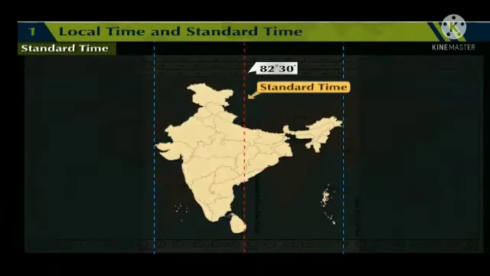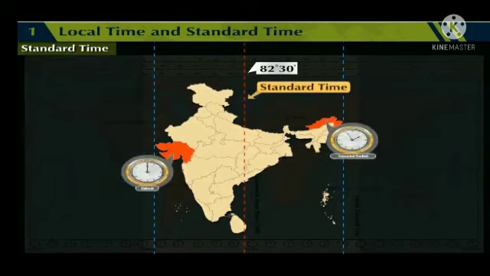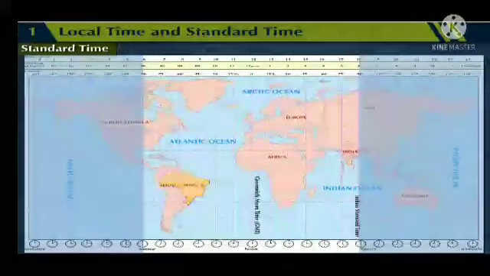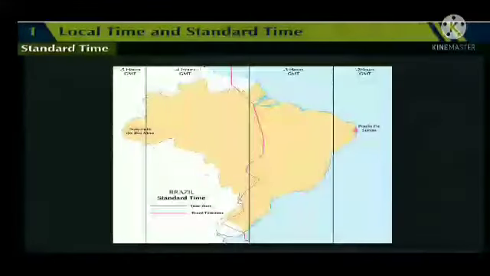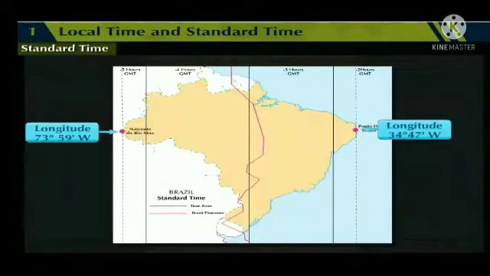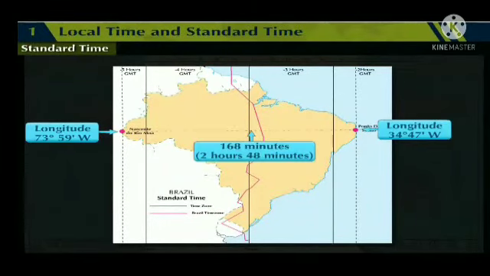Normally, if the difference between the local times at the extreme west and east longitude passing through a country is less than 1 or 2 hours, only one standard time is considered in a country. But if the difference between the local times is more than 1 or 2 hours, more than one standard time is considered in a country.